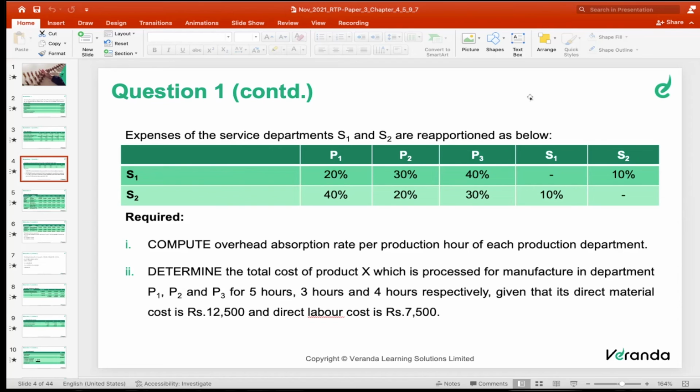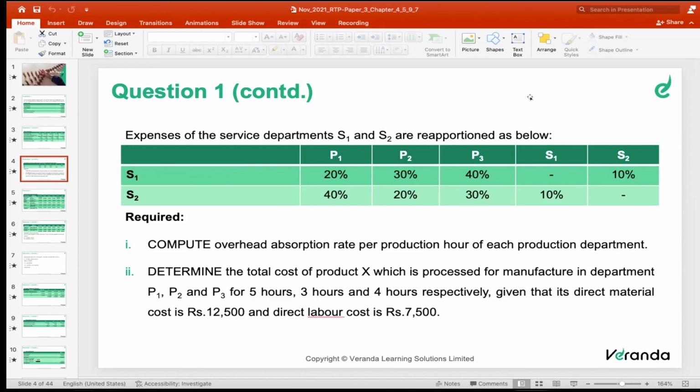Now kindly go through this problem. The last paragraph is given in the box. Service department S1 renders services to P1, P2, P3 and S2. Am I right? What percentage do they render services? S1 has rendered services to P1 20%, P2 30%, P3 40%, and S2 10%. Am I right? Yes. Last paragraph.